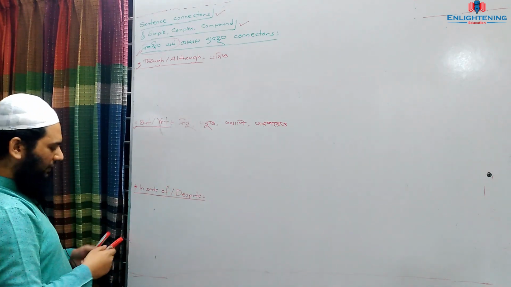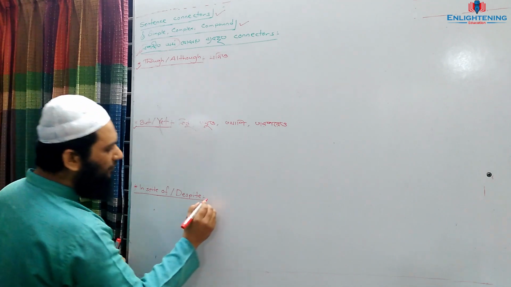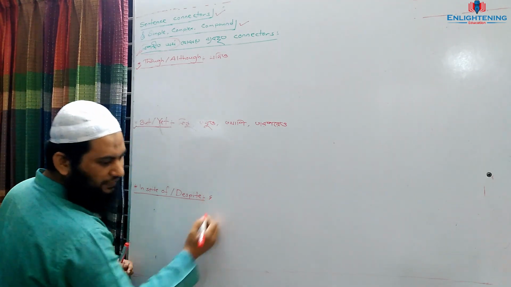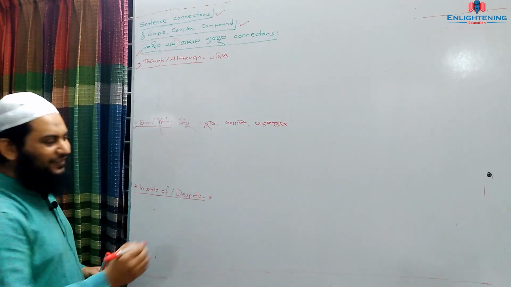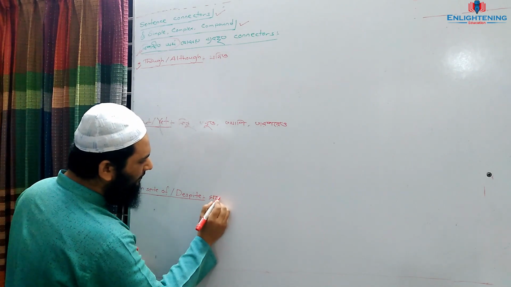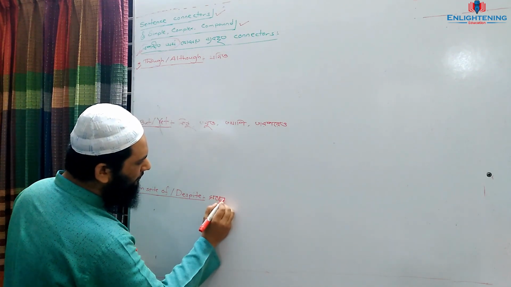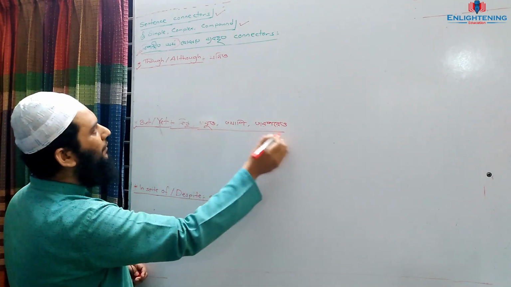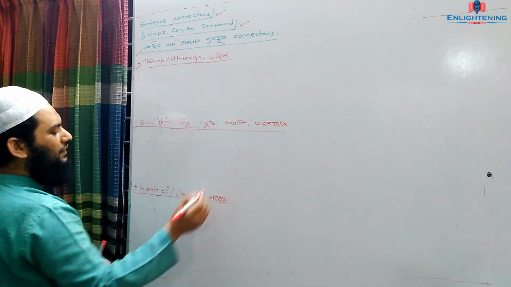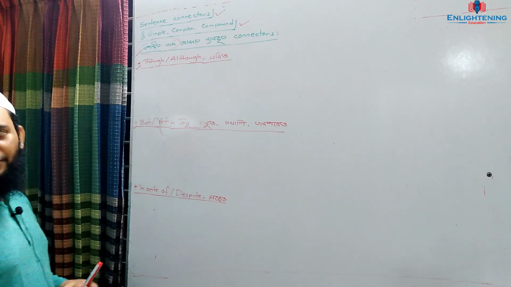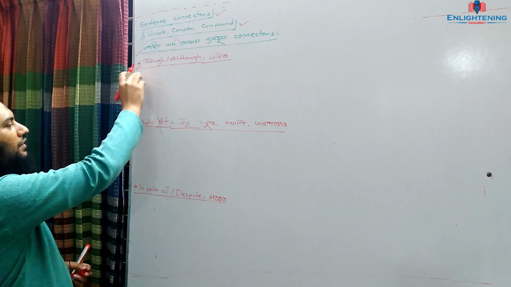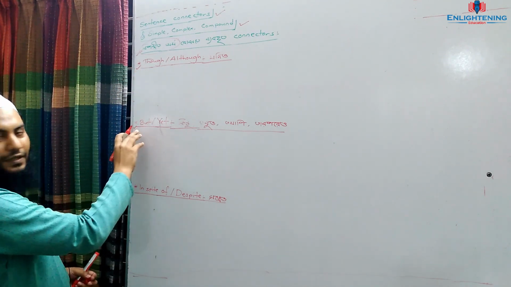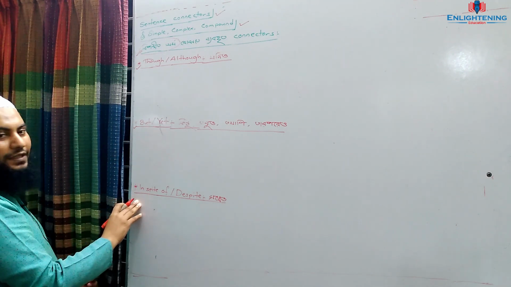And look at this one, in spite of, despite. The meaning of this one, is there anyone who knows? Okay, it will be shotteo. So these are the meaning of these connectors. And if we consider simple, complex, compound, this one is called complex, this one is called compound, and this one is called simple.